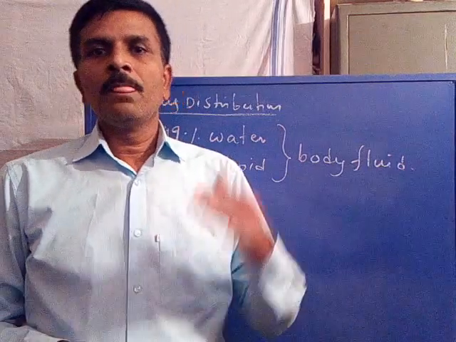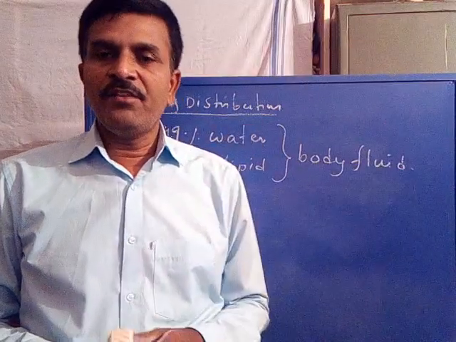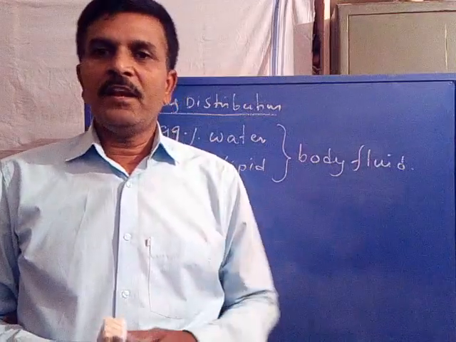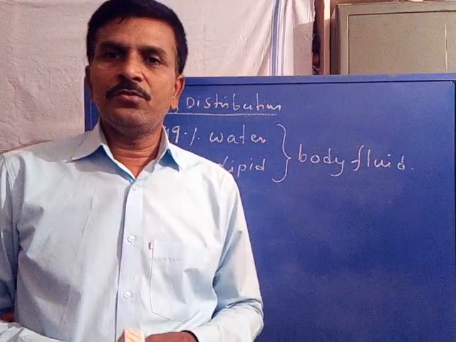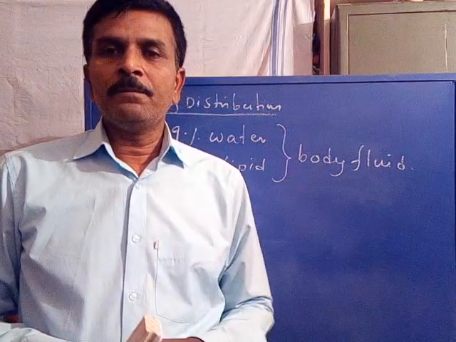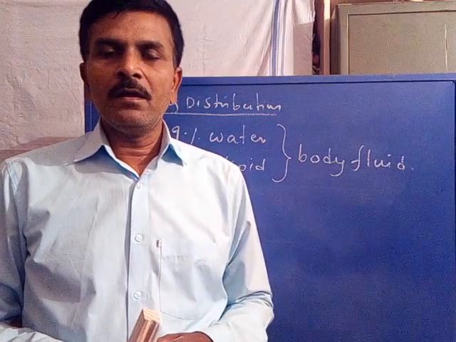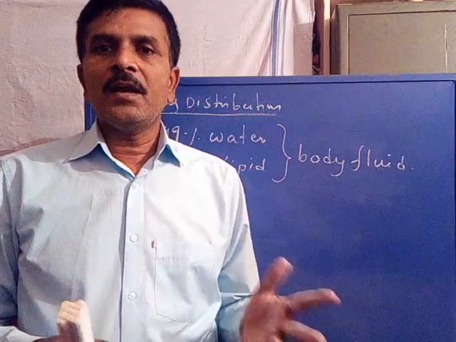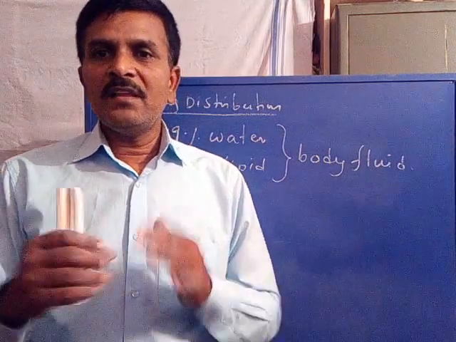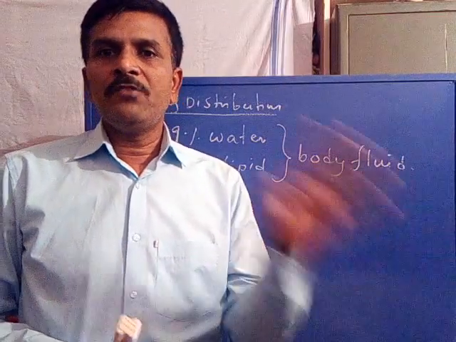For example, in the central nervous system, the ratio of lipid to water is different from the circulatory system, the respiratory system, the digestive system, as well as the renal system. So throughout the body is full of a fluid of water and lipid. Overall, its content will be 99% water, 1% lipid. But there is a difference in the ratio of water content to lipid content from one place to another within the body.